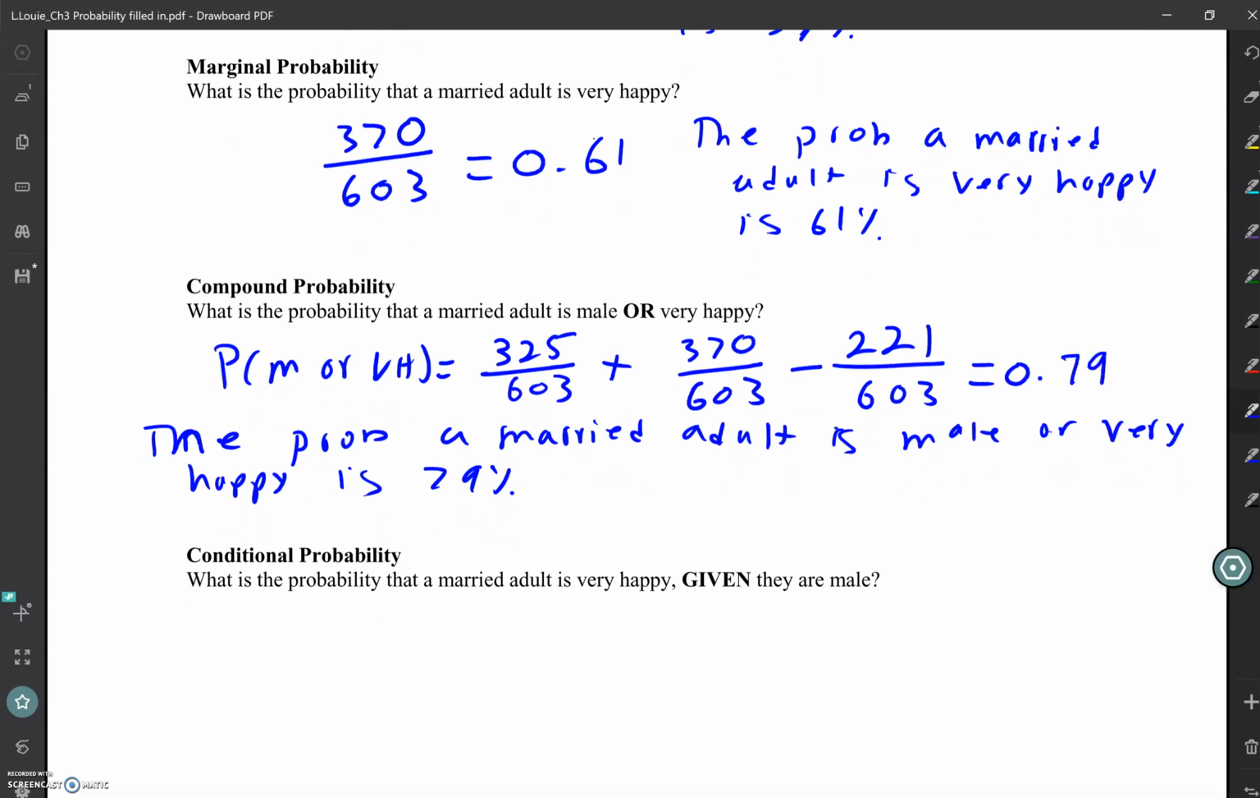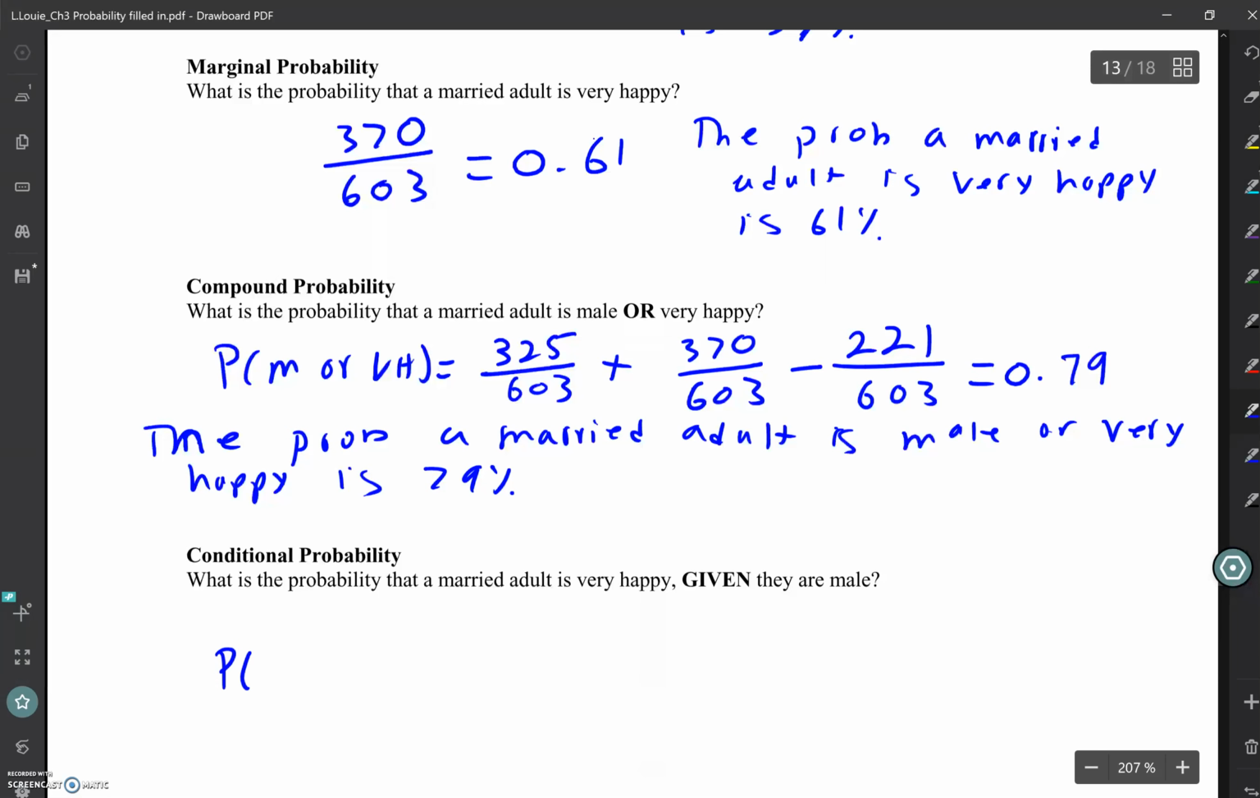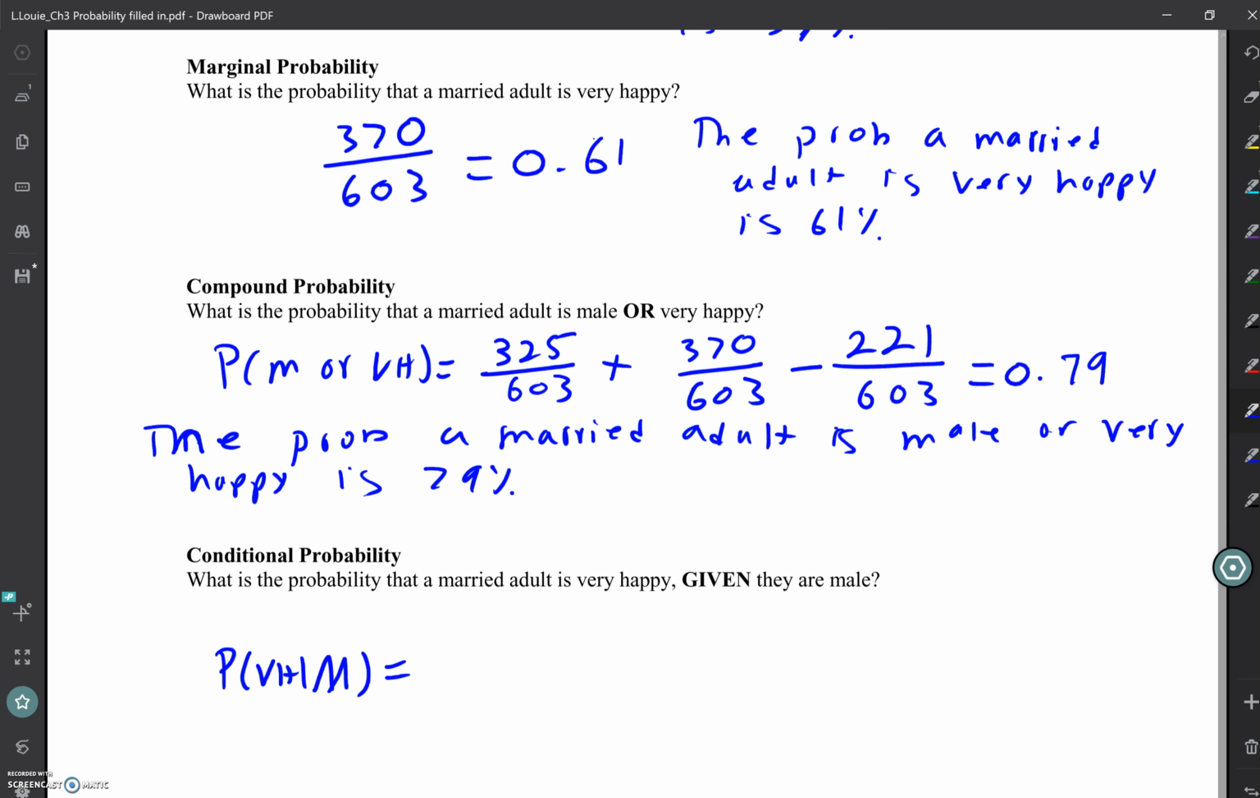All right, we want that conditional probability. So, what's the probability that a married adult is very happy given that they are male? The difference with this one is that we know we're in a specific group. We know that we're in the males, and we want them to be very happy. So the total amount that I'm looking at, because I already know they're males, is my males. So my denominator has changed. I'm no longer looking at the entire group. I'm focused in on the males.